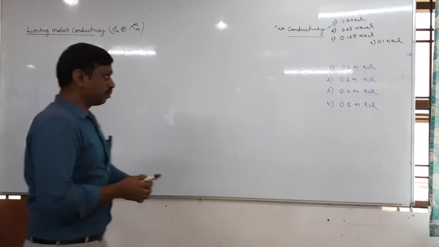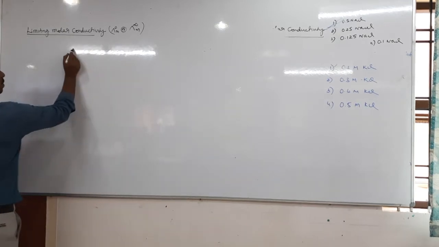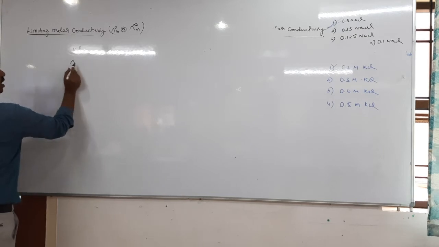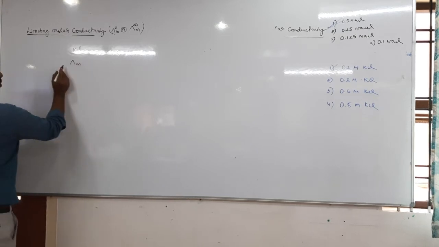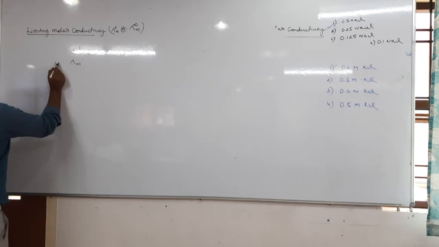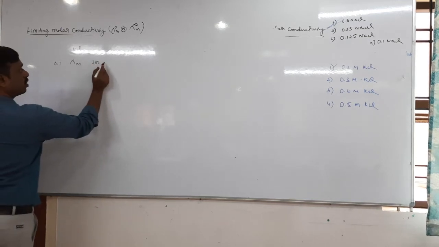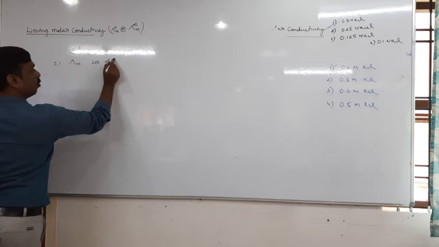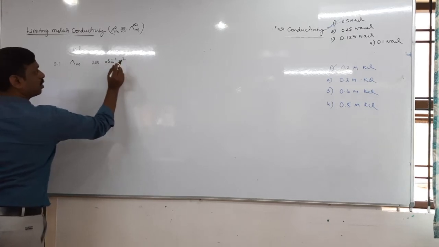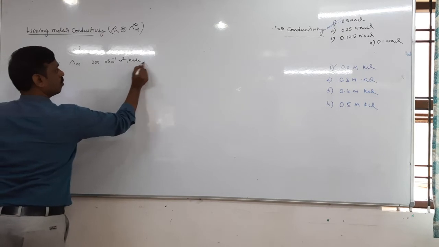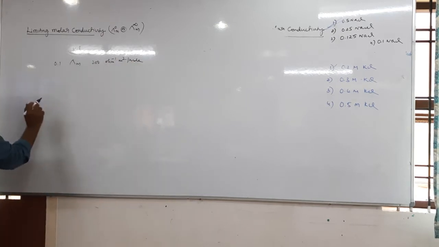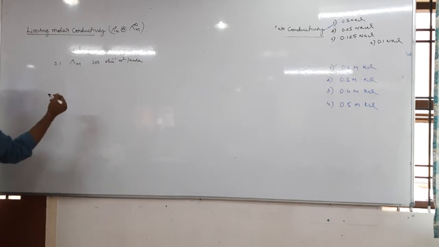For example, take KCl solution. Let us say lambda m is 200 ohm inverse meter square per mole at concentration 0.1.